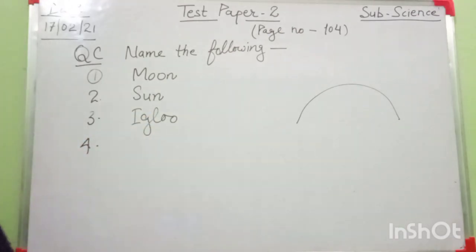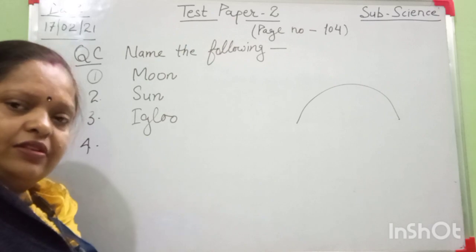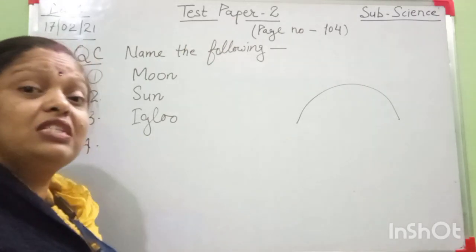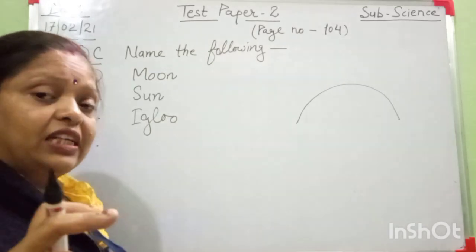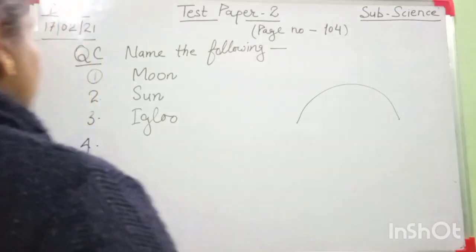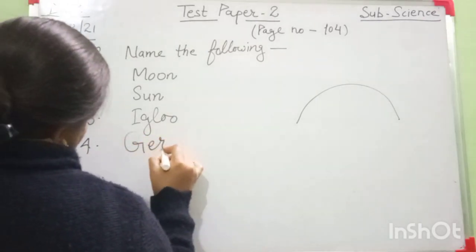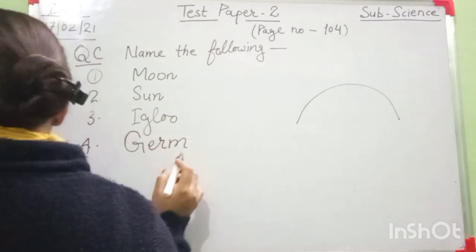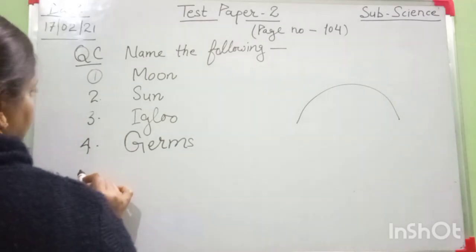Number 4 is very small living things that can make us fall sick, and we cannot see them. Tell me. These very small living things are called germs. Okay.